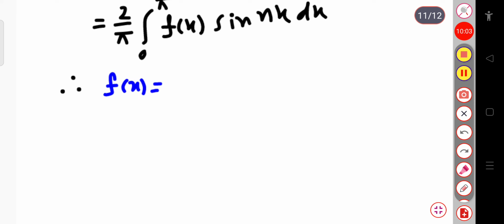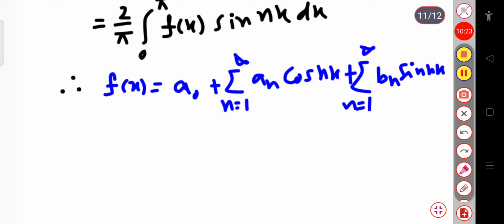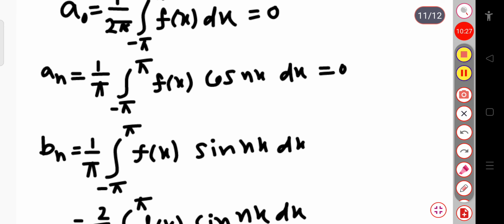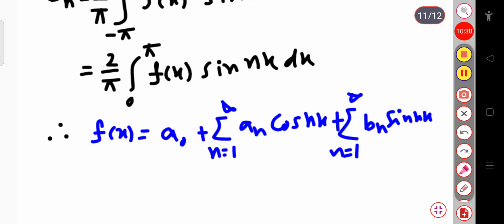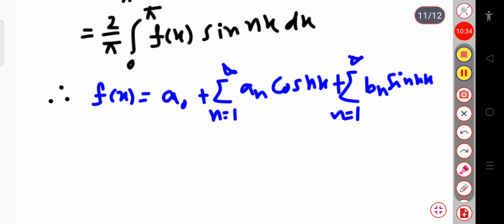So let me write the general expression first: a naught plus sum from n equal to 1 to infinity of a n cos nx plus sum from n equal to 1 to infinity of b n sin nx. Since here the a naught term and a n term go to 0, bn value exists only.